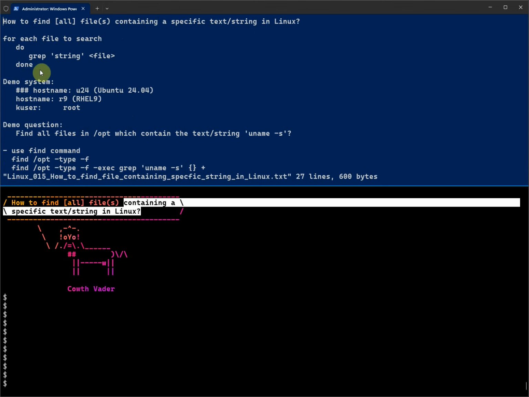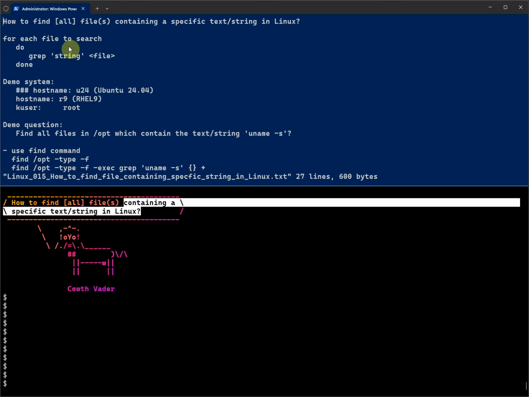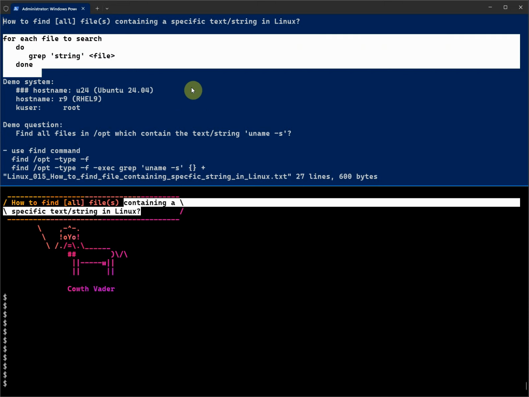So the basic logic is we're just going to use the grep command to grep the string in a file, and do that for each file that satisfies our criteria. For example, we want to see which shell scripts contain something, or whatever we need. So we first find the list of files and then do the grep against each file. This is the basic logic.